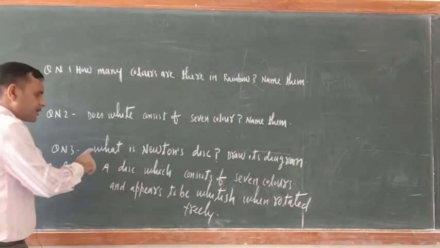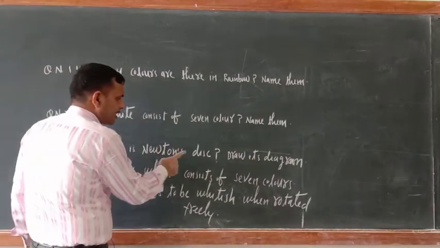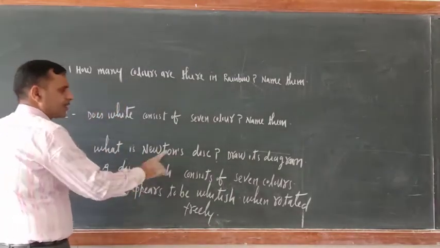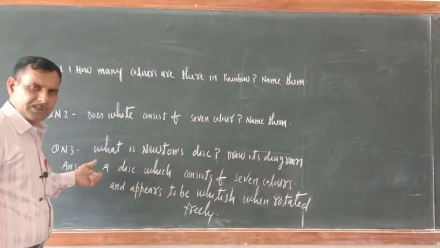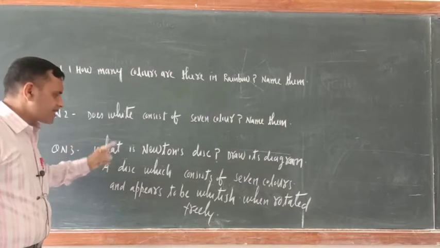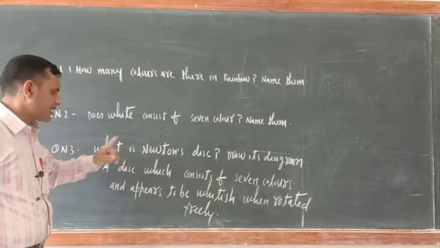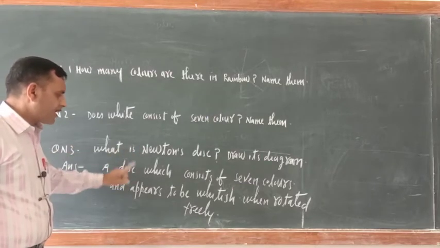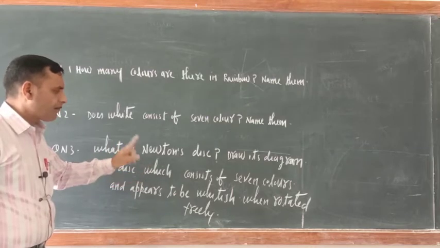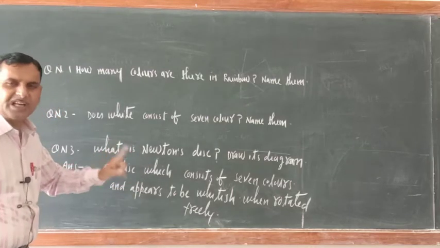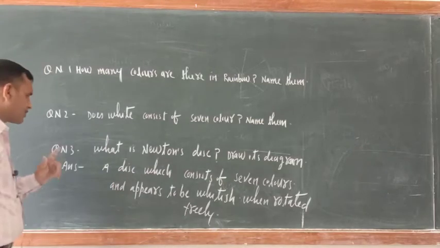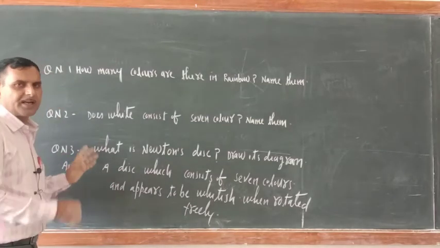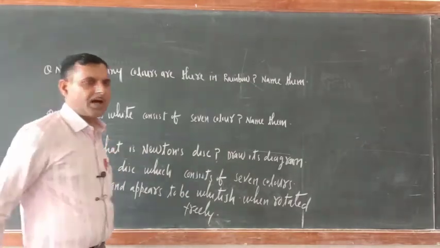Next question is, what is Newton's disc? Draw its diagram. So I am explaining the definition of Newton's disc: a disc which consists of 7 colors and appears to be whitish when rotated freely is known as Newton's disc. You can make the diagram. I have shown you the NCERT book.